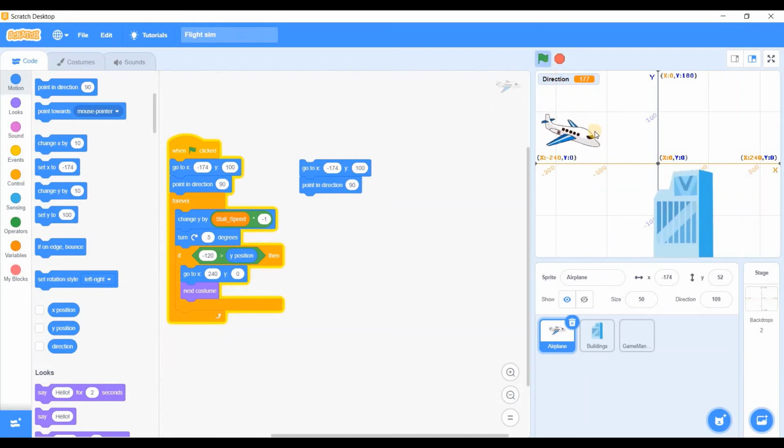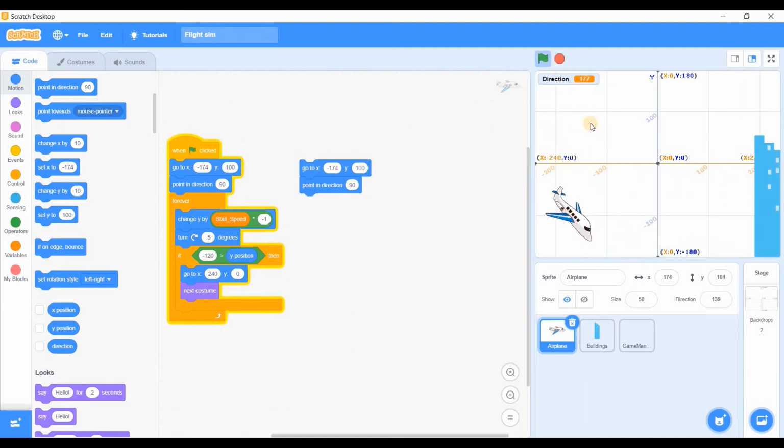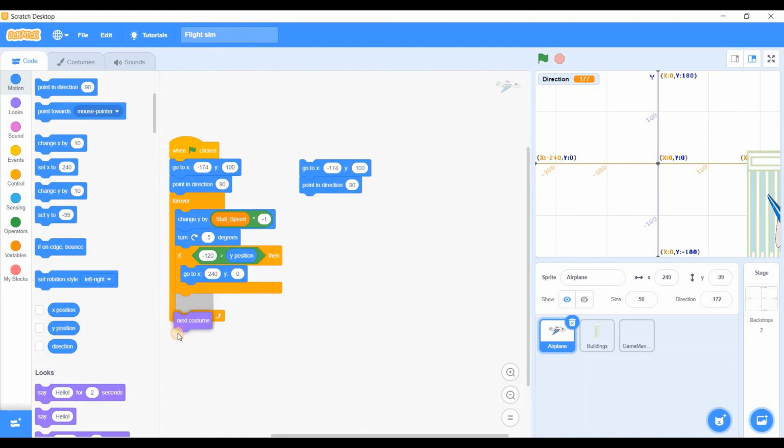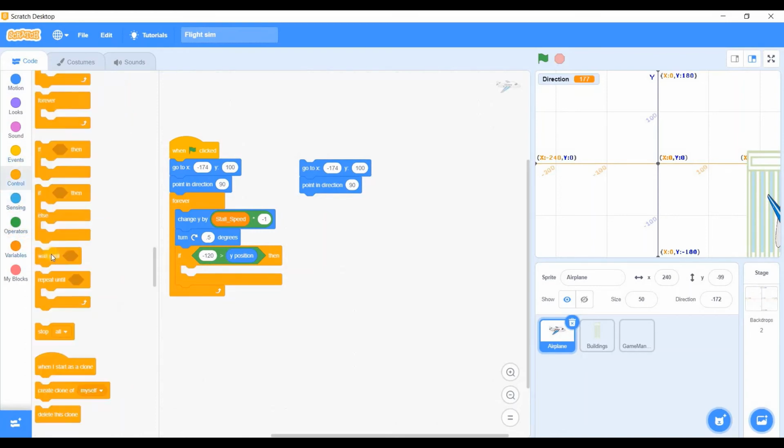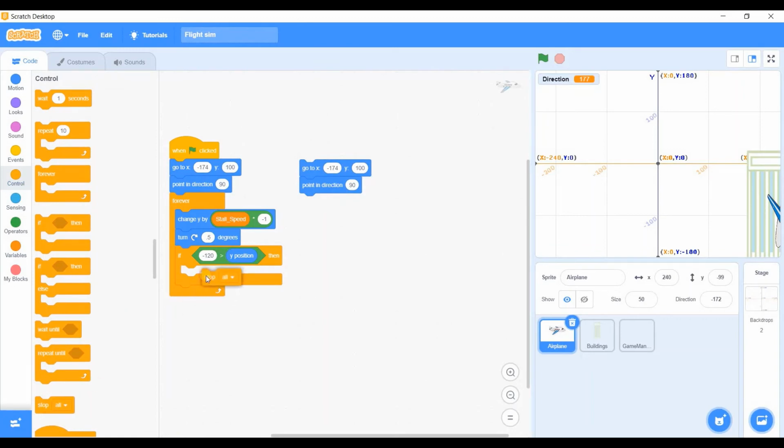Let's check it out. So yes, you must have figured out it's pretty weird. And it should stop the game, not restart it. So Control, stop all.